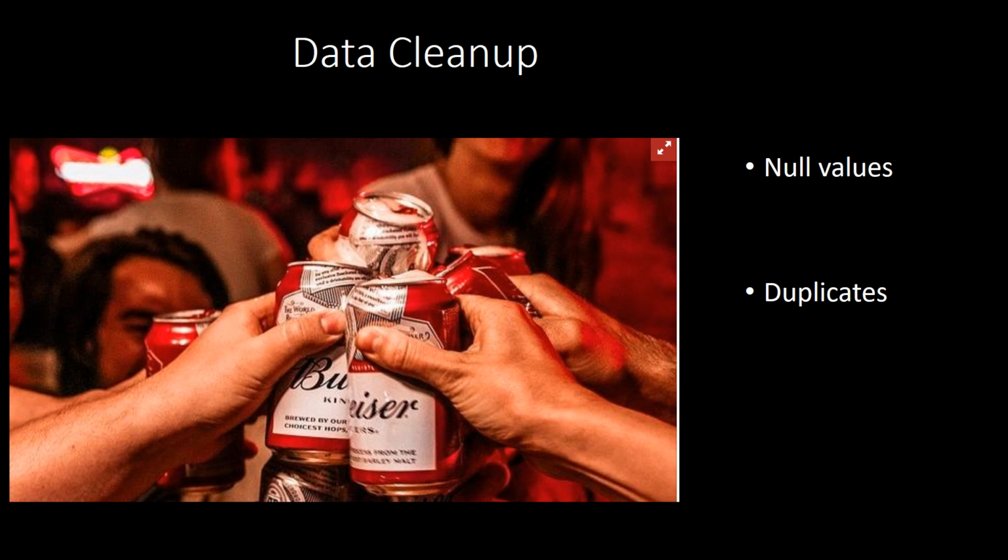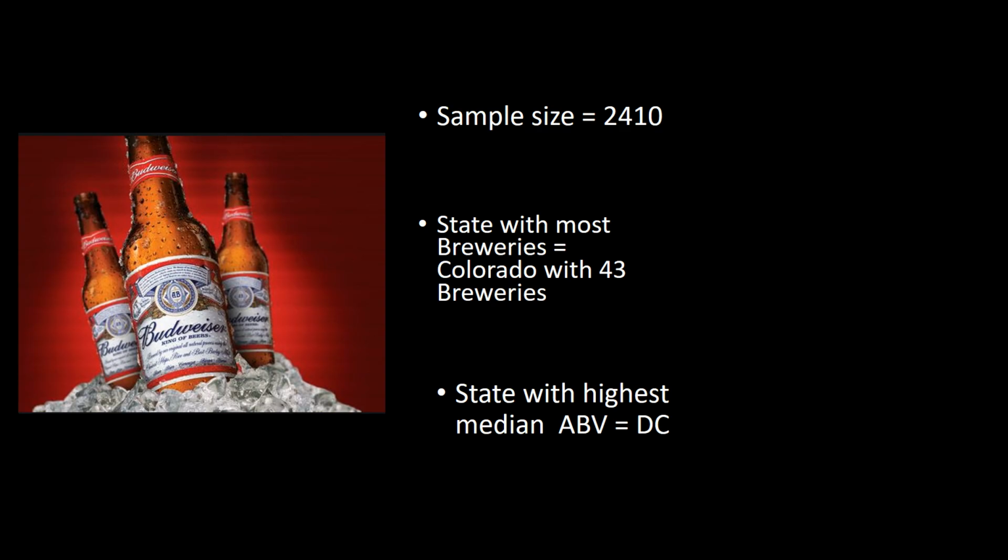For the null values, we knew that we wanted to do some statistical tests that required us to have values in order to have the correct results, so we went ahead and gave them zero values. And for the duplicates, we just went ahead and removed them. Then we started looking into the data that's cleaned and good to go. The sample size was 2,410 records.